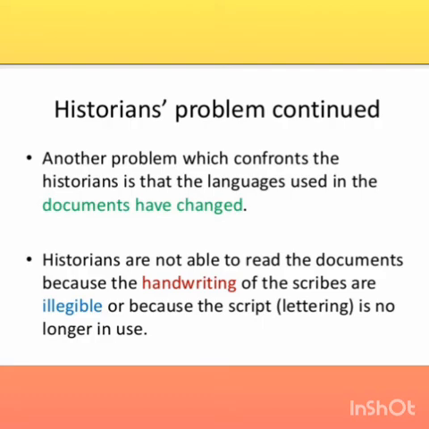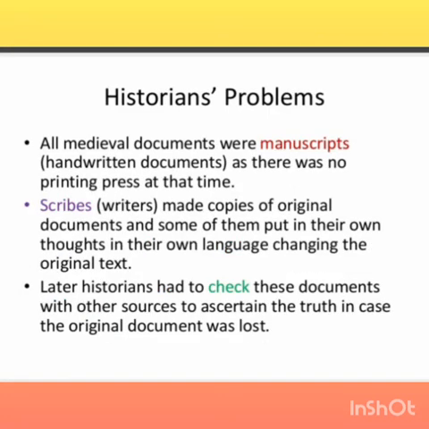What is a manuscript? A script written by hand is called a manuscript. These manuscripts were collected by wealthy people, rulers, monasteries, meaning religious schools, and temples. And all these books were placed in a library, and this library is called archives.